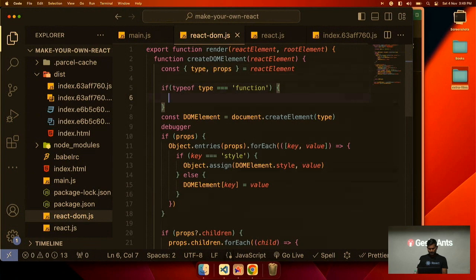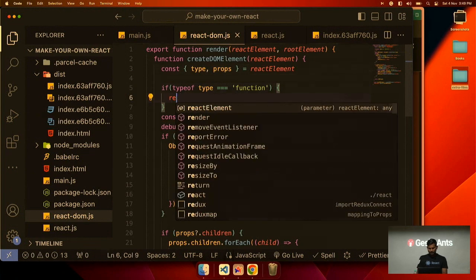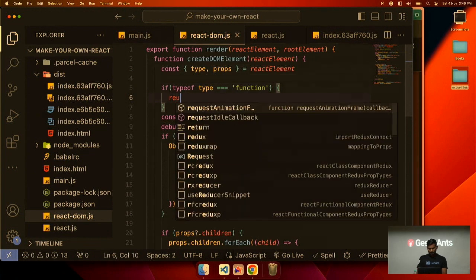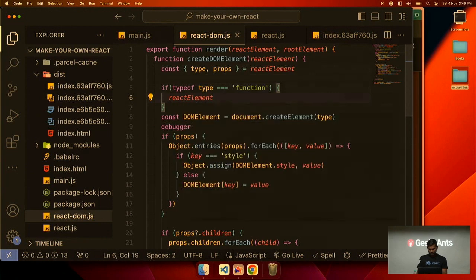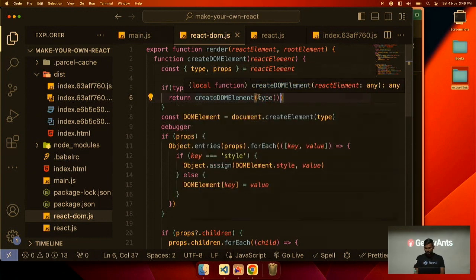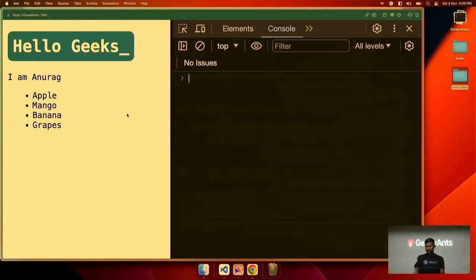If it is, we will return create DOM element and pass type, because type is the function which returns JSX. If we call it, the JSX will come here. And this is working now.